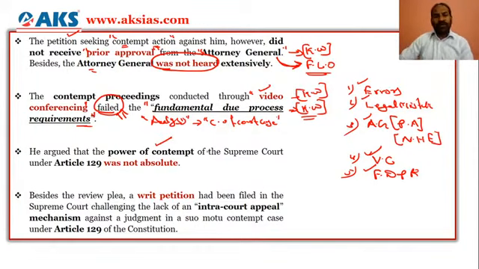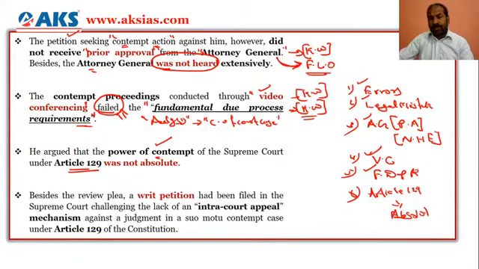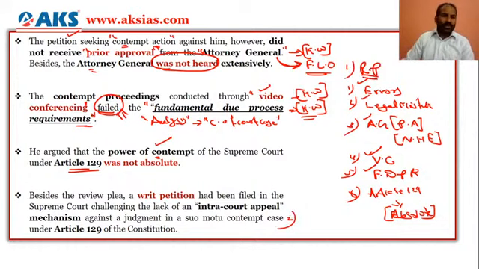And he argued that the power of contempt of the Supreme Court under Article 129 was not absolute. Article 129 talks about the power of contempt by the Supreme Court. I mean, the Supreme Court is empowered in regards to contempt cases. But he says that Article 129 is not absolute, in the sense that it is not complete or final. So he has gone ahead with a review petition. This is one. And the second keyword you need to focus on is that, along with the review petition, he has also gone ahead with a writ petition.